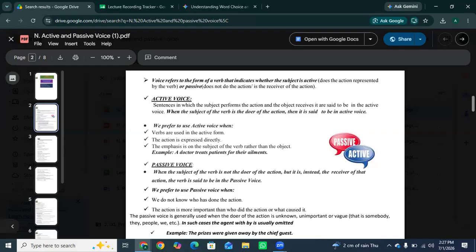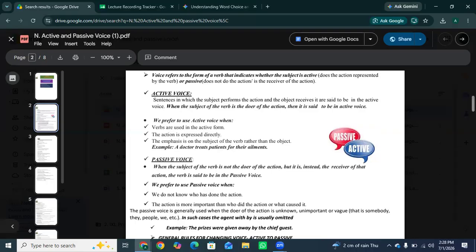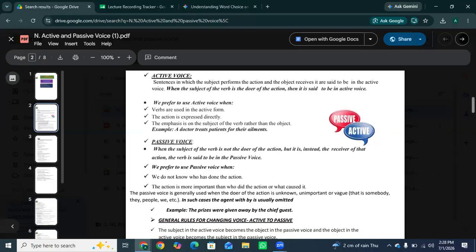In the passive voice here, the subject is not the doer but the receiver of the action. We prefer it when we don't know who did the action, or when the action itself is more important than who did it or what caused it.